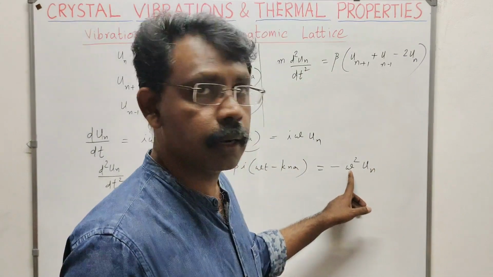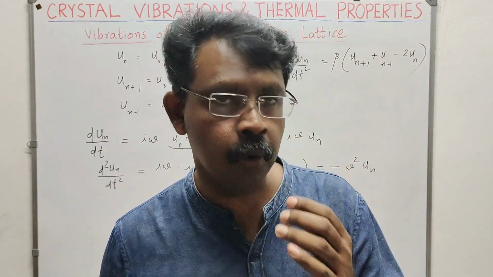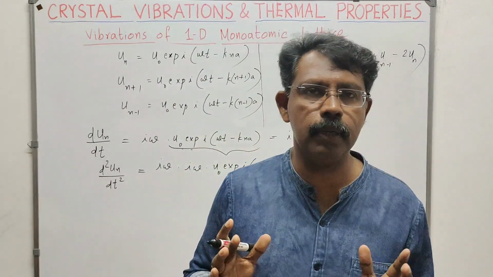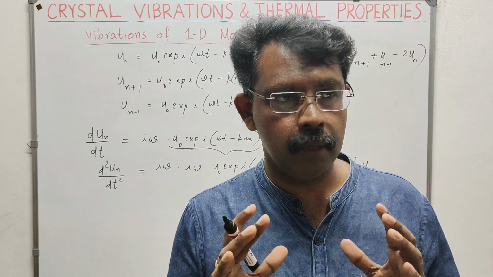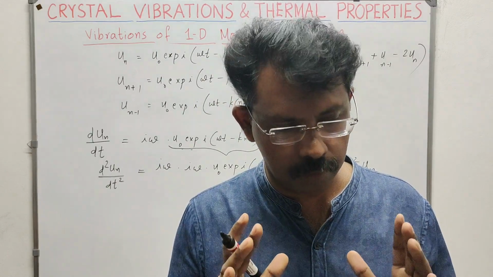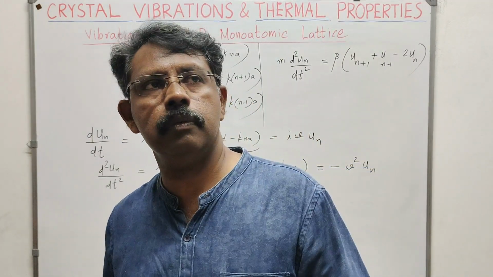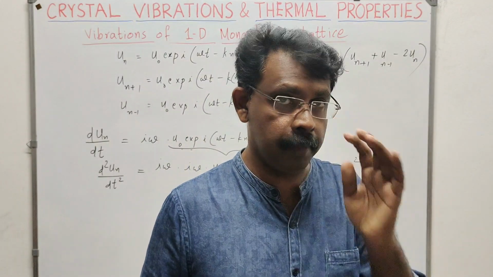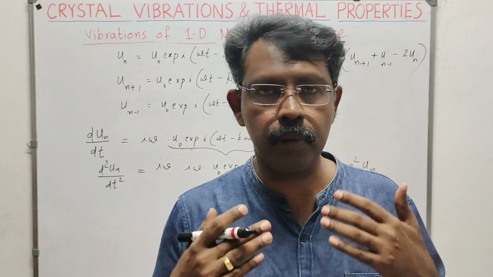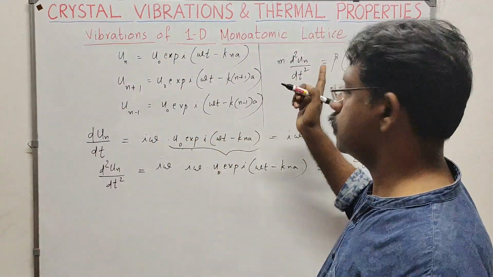Here we have omega. Okay, that is the angular frequency. So what we need to understand is, what is the mode of vibration? What will happen if I am exerting a mechanical force on this lattice? What is the type of vibration? What is the angular frequency, or what is the omega? That is what we are interested in. So when we solve this equation, we will get an equation for omega. That is what we need. So what I am going to do next is take all these equations and substitute in this